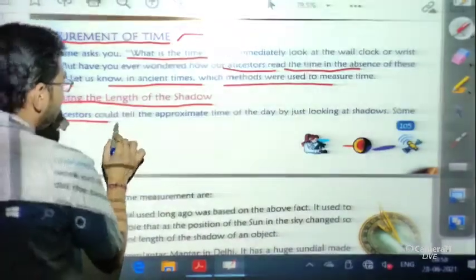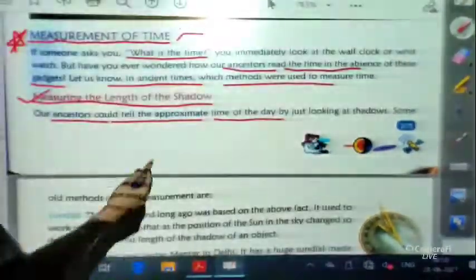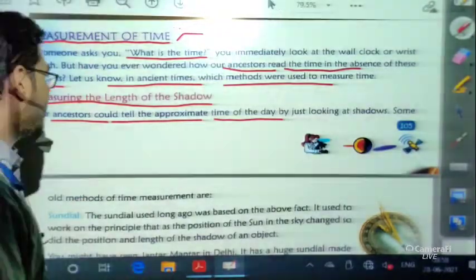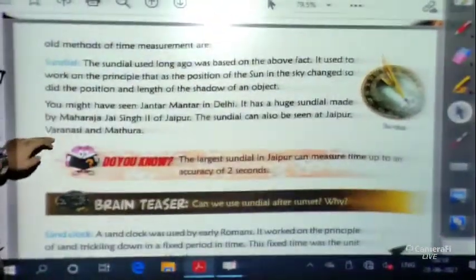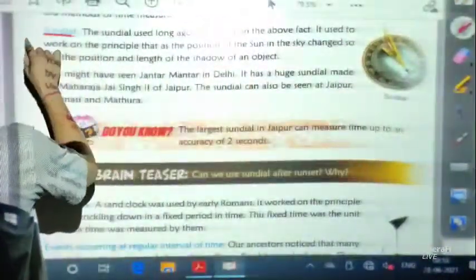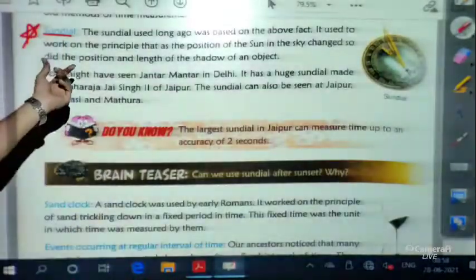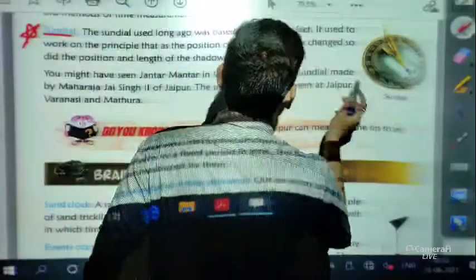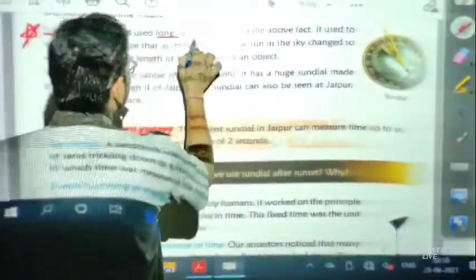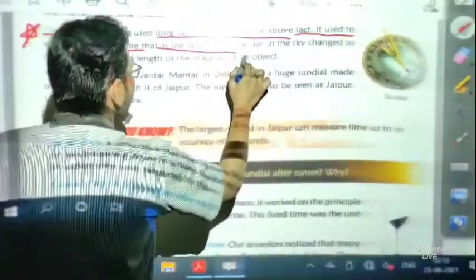Our ancestors could tell the approximate time of the day by just looking at shadows. A few old methods of time measurement are based on this shadow. The first thing is the sundial. Many of you have heard of it, or seen it on Discovery channels. You can see the picture here, this is a type of sundial. The sundial used long ago was based on the above fact. It worked on the principle that as the position of the sun in the sky changes, so do the position and length of the shadow of an object.